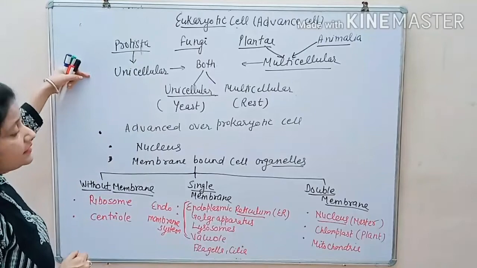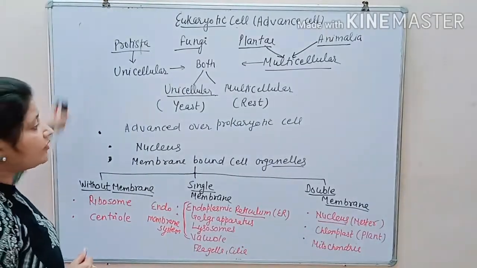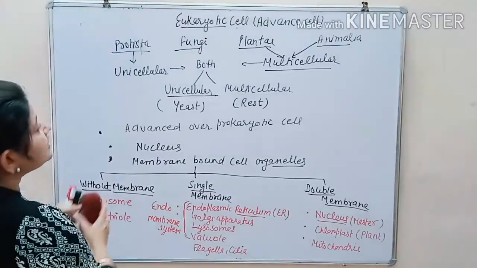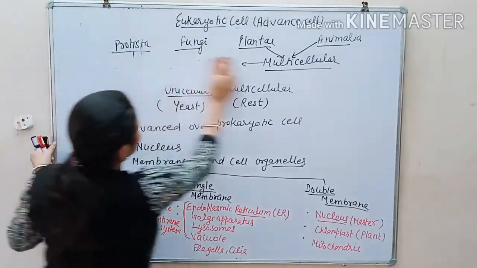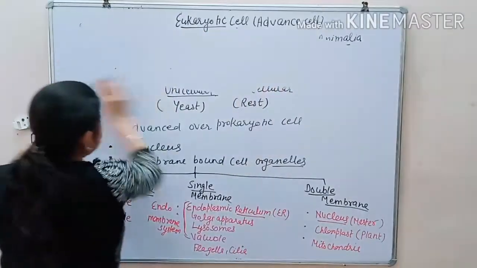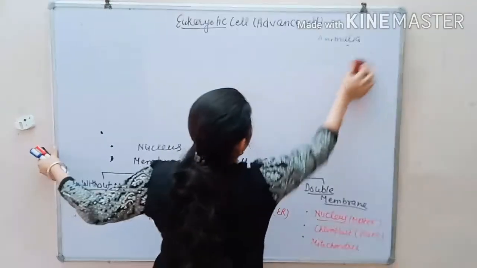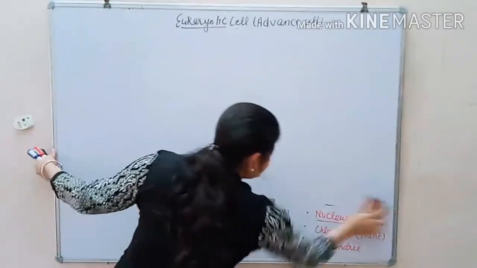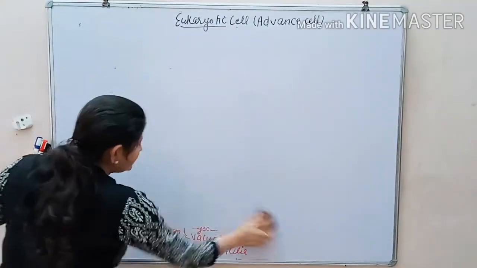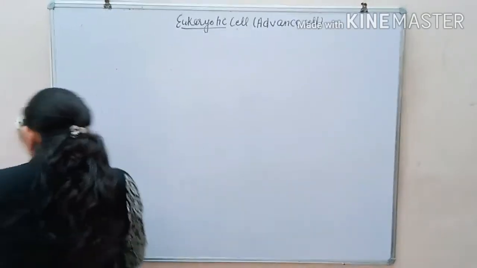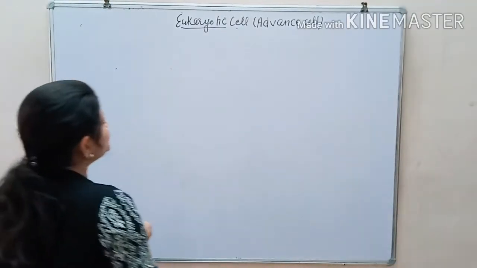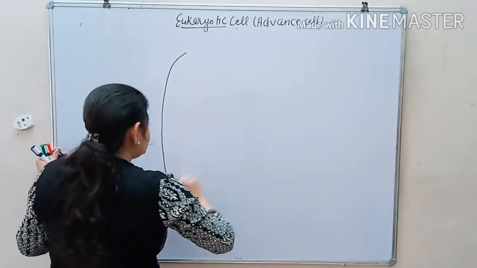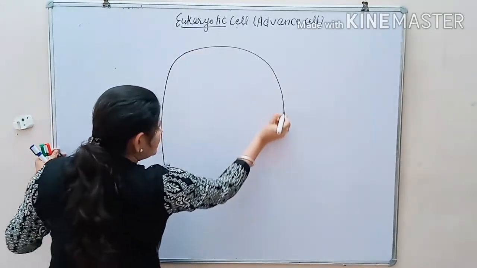Now we consider the animal cell. What are the characteristics of the eukaryotic animal cell? The animal cell is mostly rounded in shape. It includes all these cell organelles.